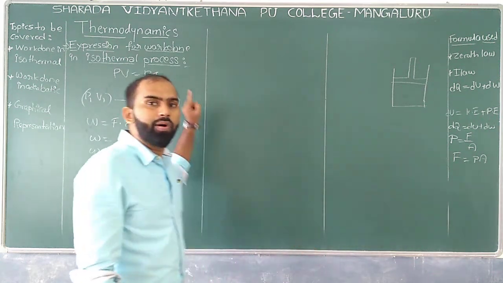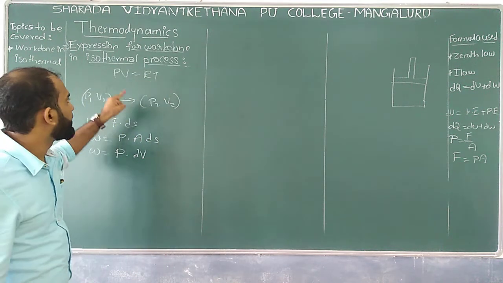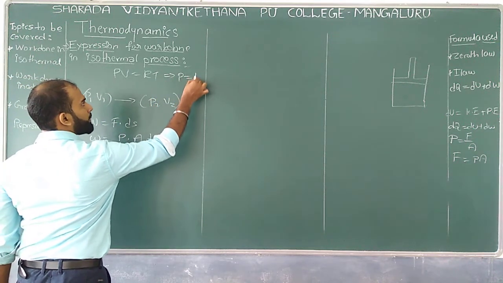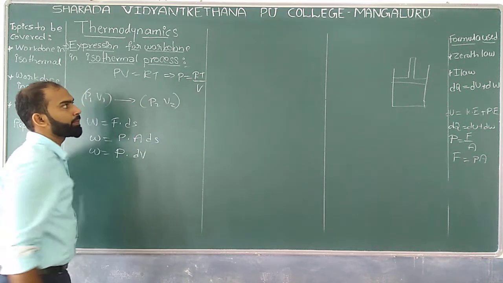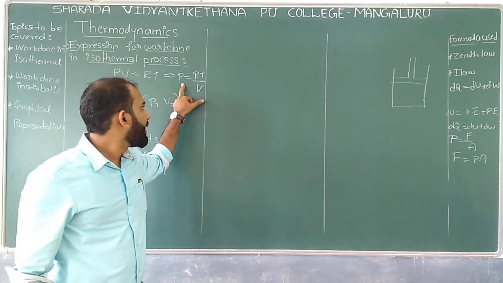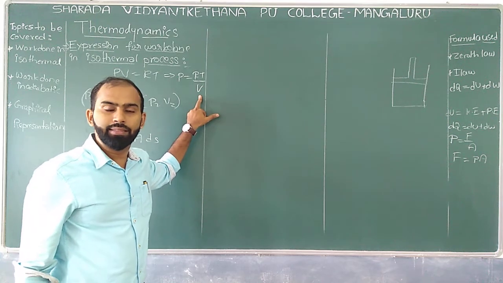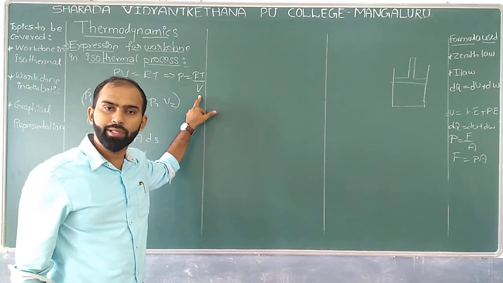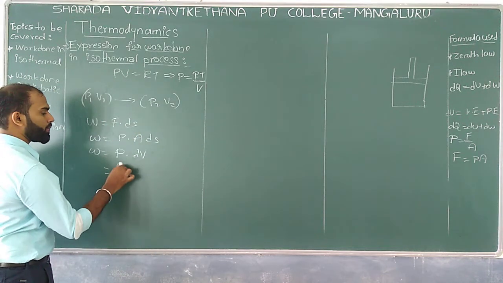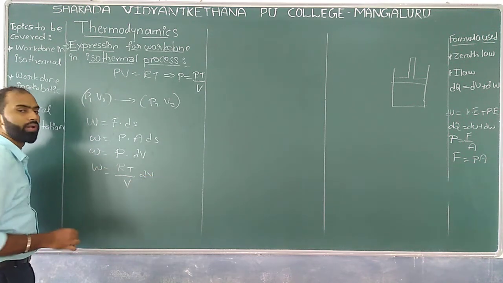So by taking help of the ideal gas equation, can I write P as RT divided by V, where R is the universal gas constant, T is the temperature and V is the volume? Since it is an isothermal process, temperature remains constant. So we'll substitute the values: P, which is equal to R into T divided by V, into dV, which is equal to W.